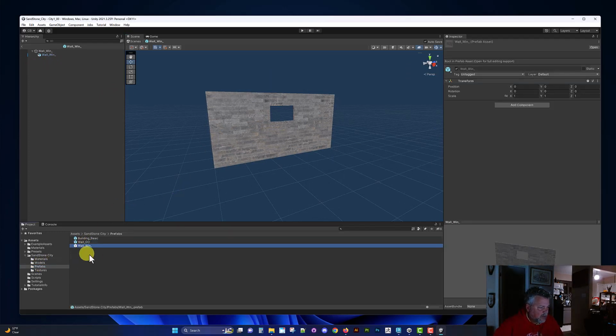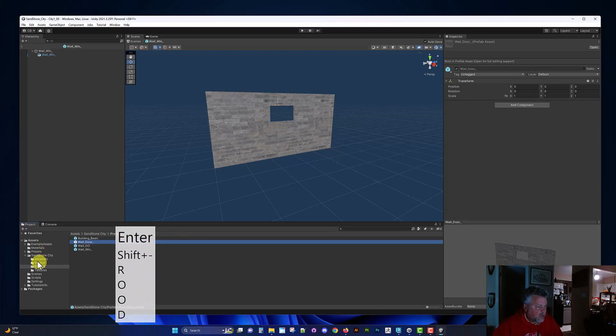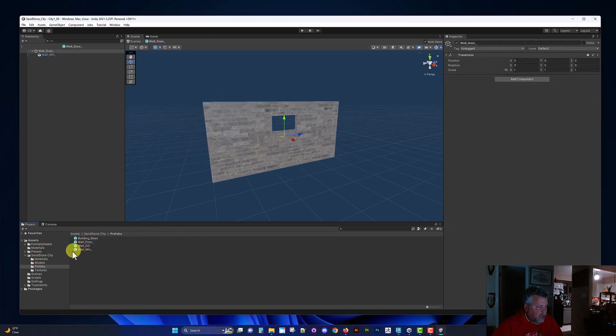Prefabs, duplicate, door, make sure we're in it.